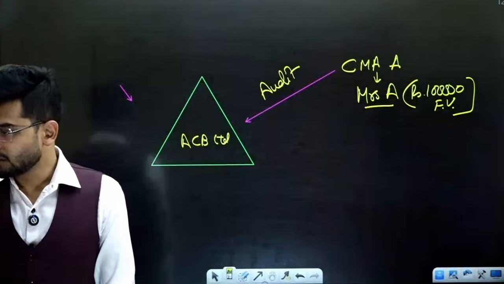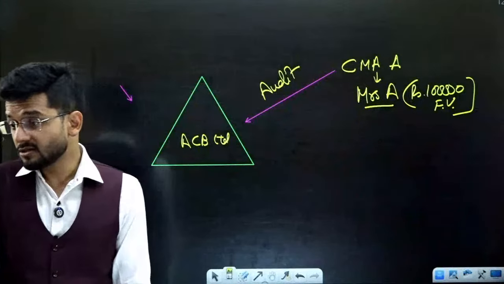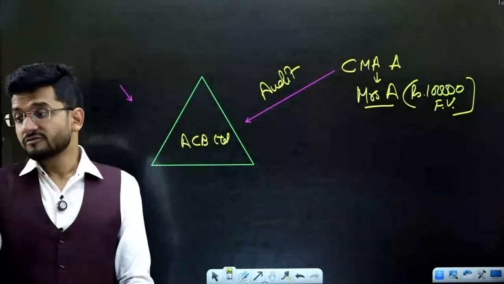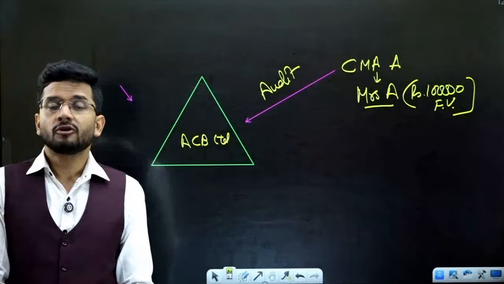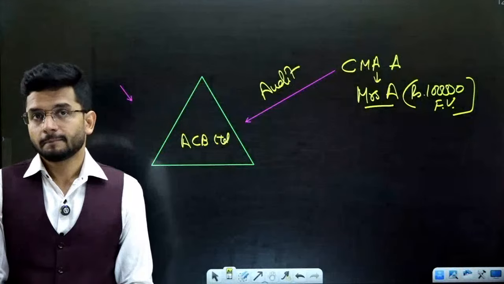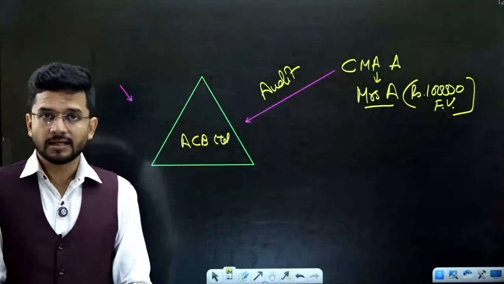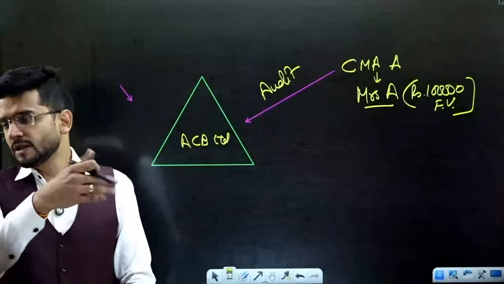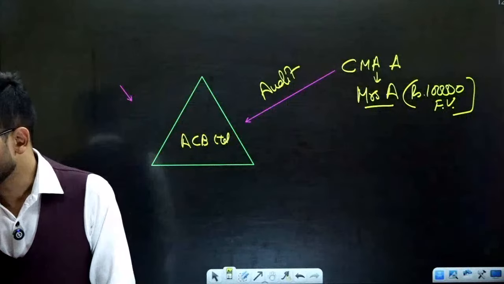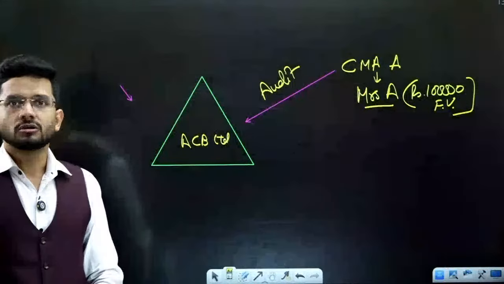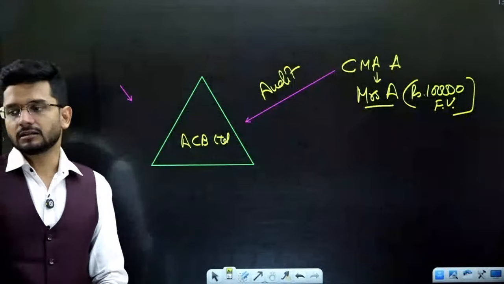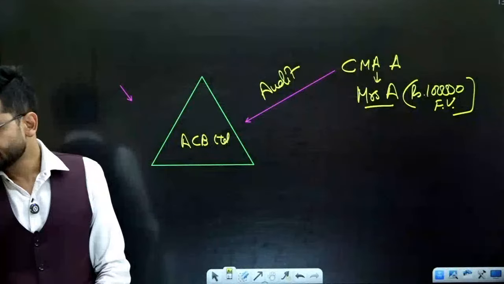If any practicing CMA holds a constitutional post in government, is he eligible to continue to be an auditor? If a practicing CMA holds a constitutional post, then ideally he is first of all required to surrender his COP. But if he has not surrendered his COP, then he can continue to be the cost auditor. No problem with that. Being appointed as a constitutional person doesn't debar the cost auditor from being a cost auditor.